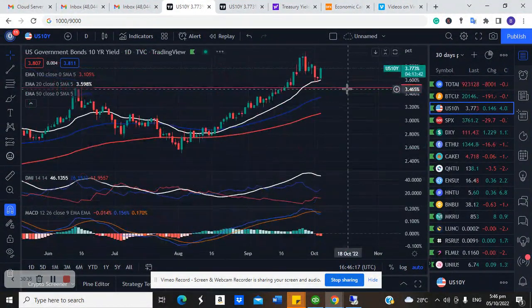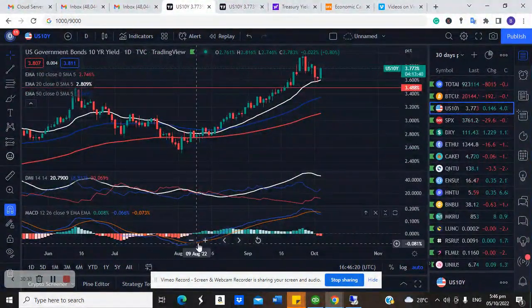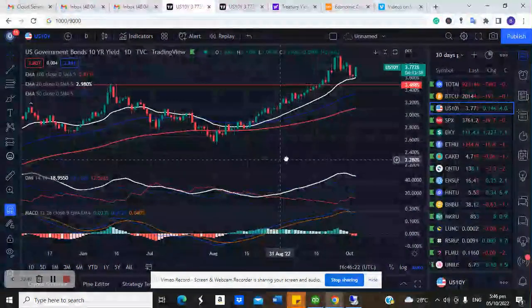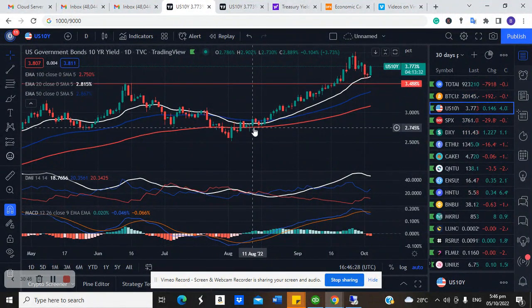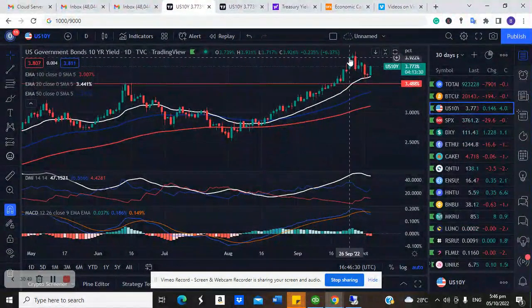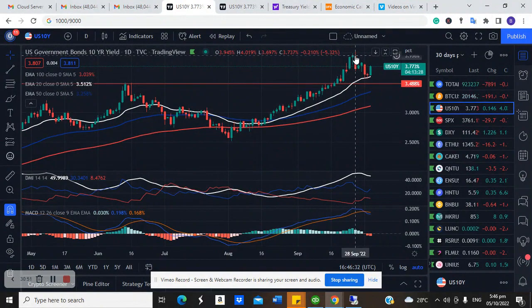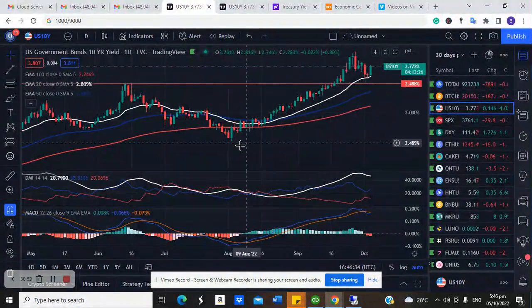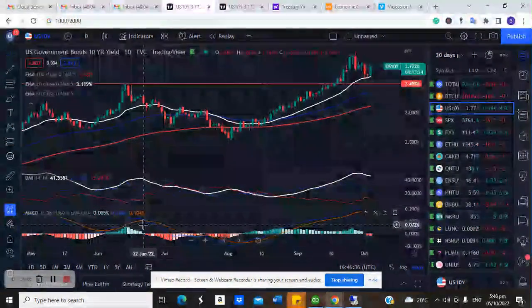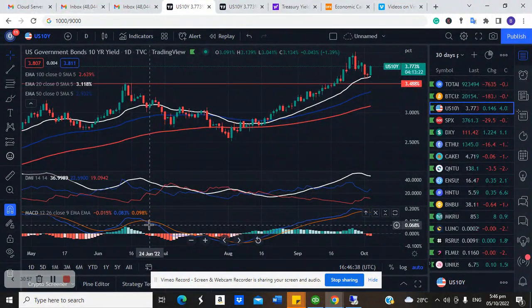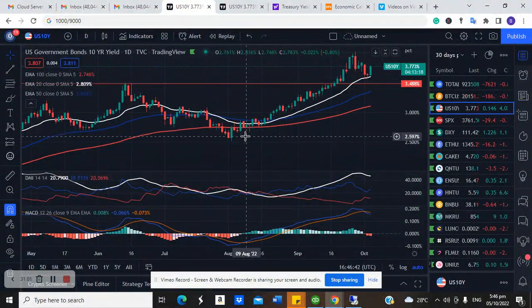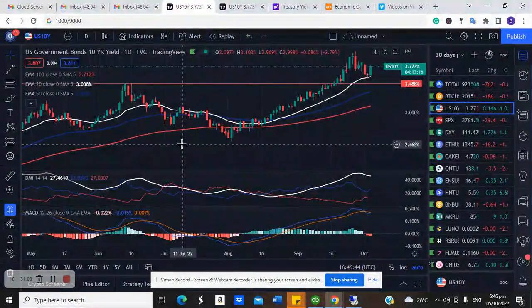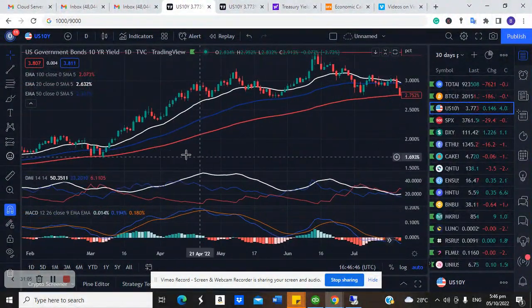I was looking at SPS. So you can see here, the MACD cross to the upside has always been an early signal. Look at the time we had a run from 10th of August. You can see how the yield has rallied from 2.7 to a high of 4%. And within that period, there was a dip, a market crash. If you also go back to the period where we had a bearish cross on MACD, you can see how the yield dipped. If I go back to SPS, it also rallied within that period.